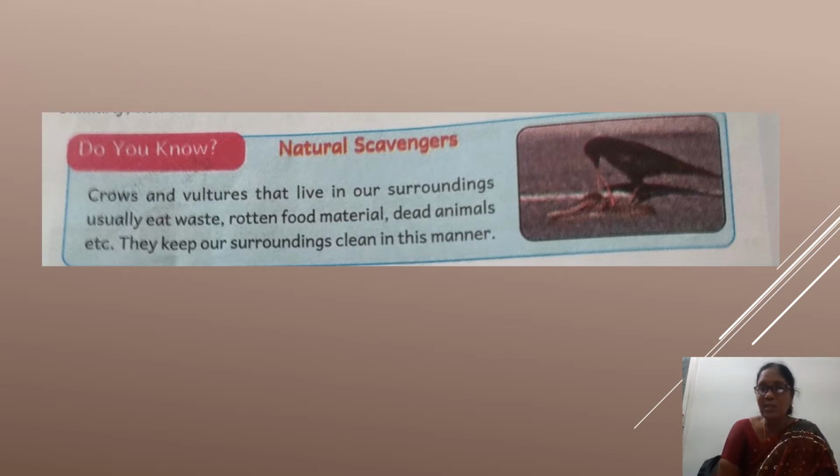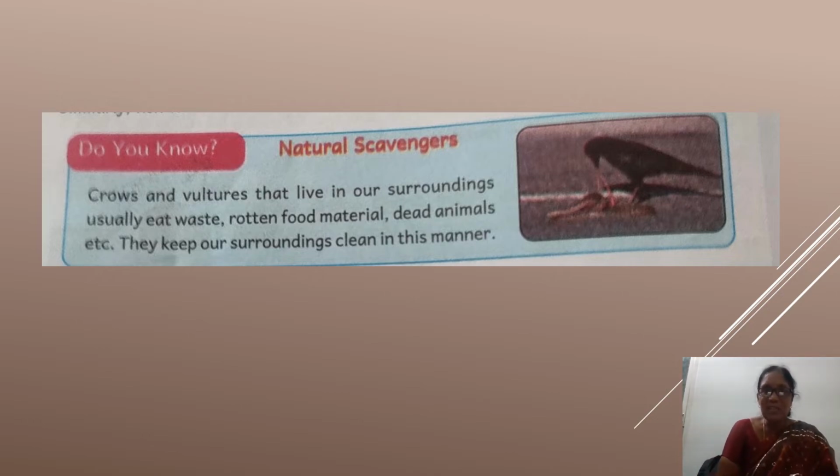Yes, that's the vehicle of Lord Yamadharmaraja. Sorry, that's the vehicle of Lord Shanaishchara. The crow is the vehicle of Shanaishchara, right? Yes.